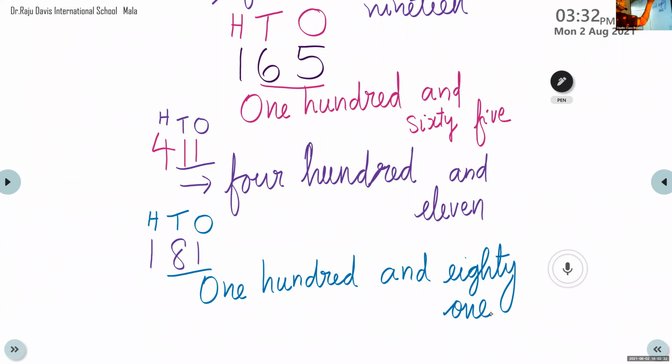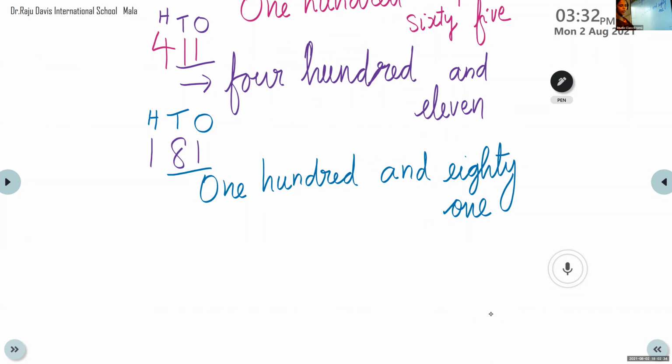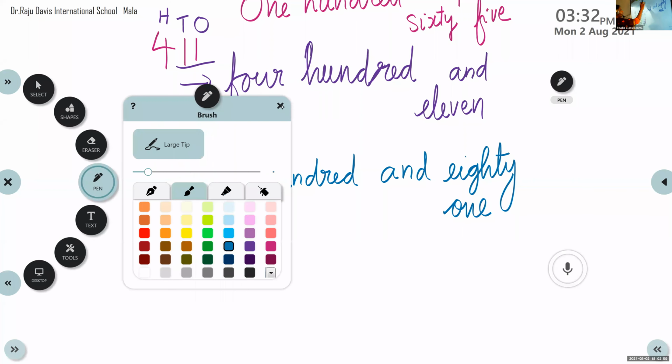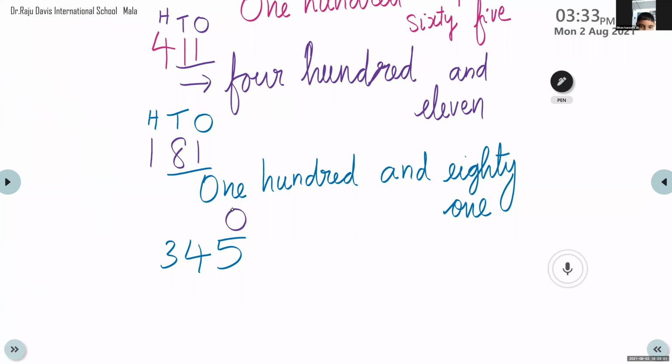Now Ashwin, please unmute and tell me the answer. 345. Here you can see at the ones place we have 5, tens place we have 4, hundreds place we have 3. Right? 345.